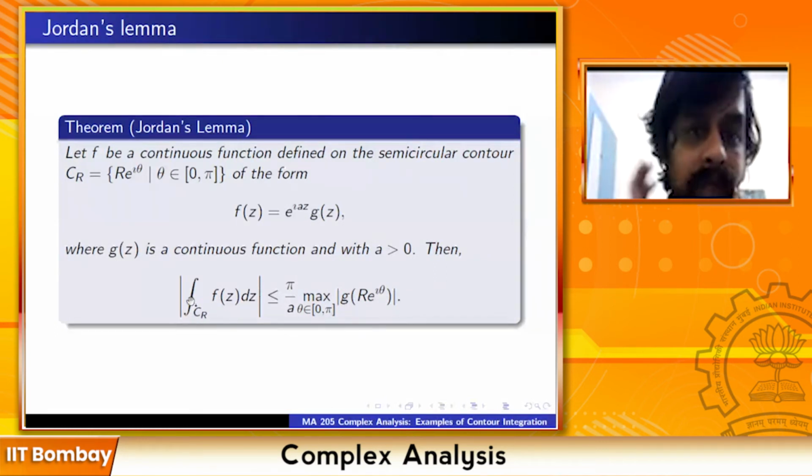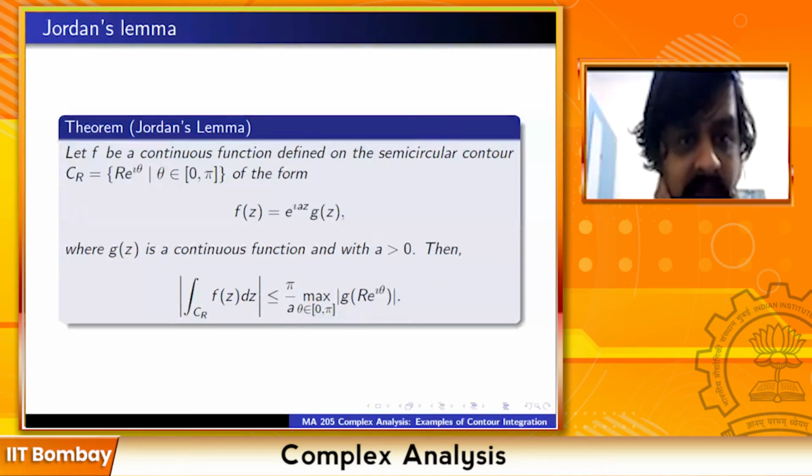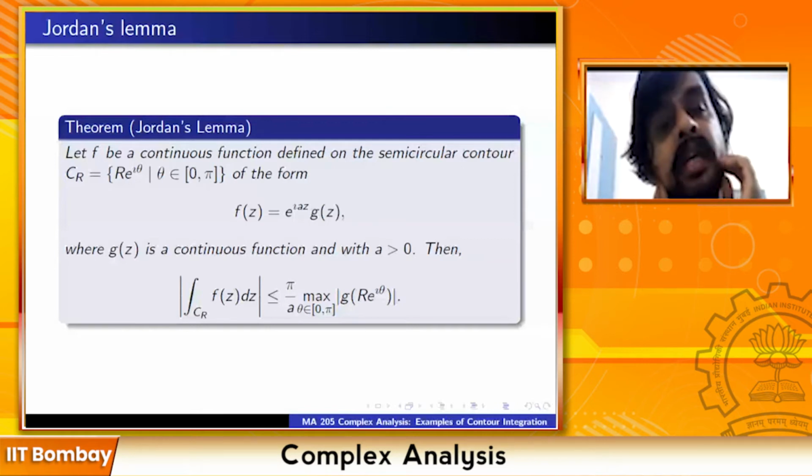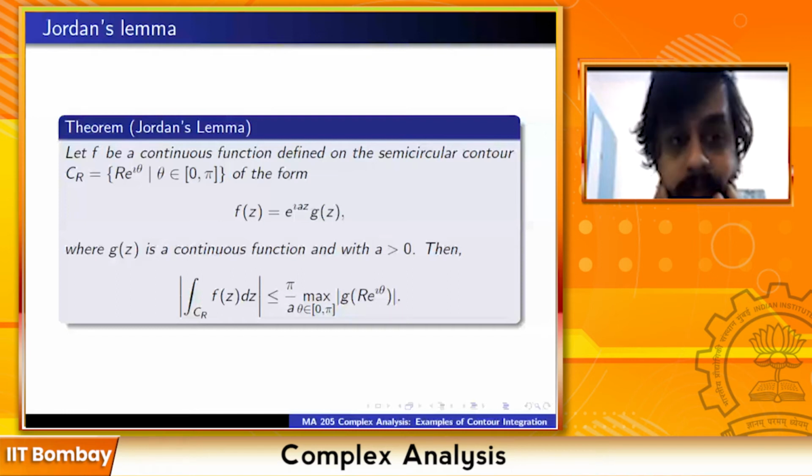So you have a continuous function f on the semicircle, which is of the form e raised to i a z times g(z), where g(z) is continuous and a is positive. Then the modulus of the integral is bounded by this number, pi by a times the maximum value of g on the contour.